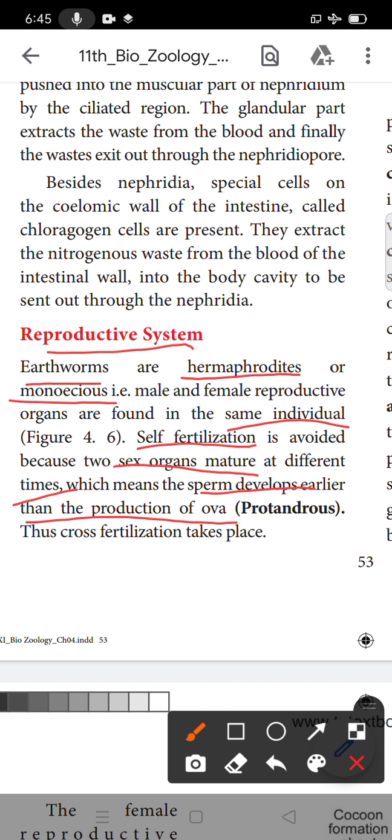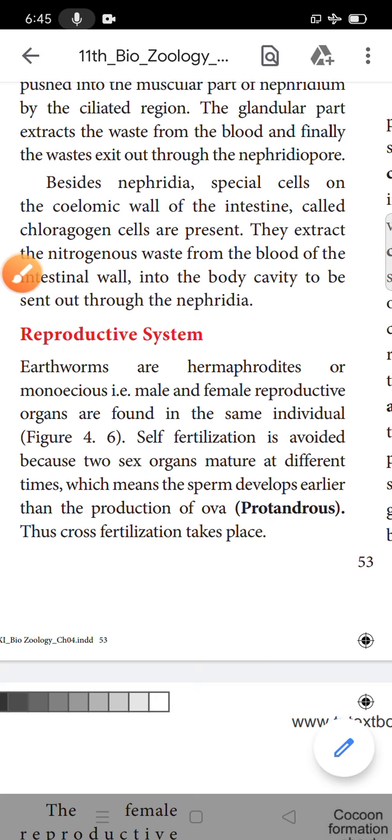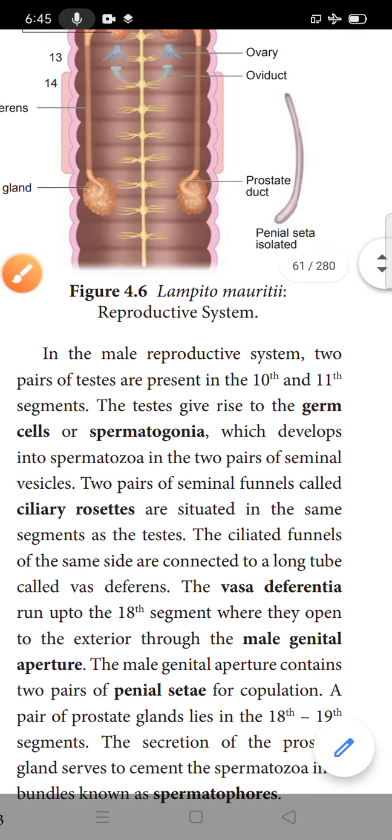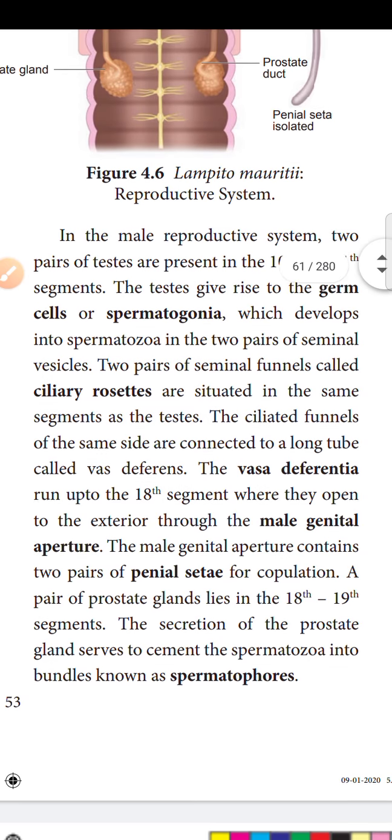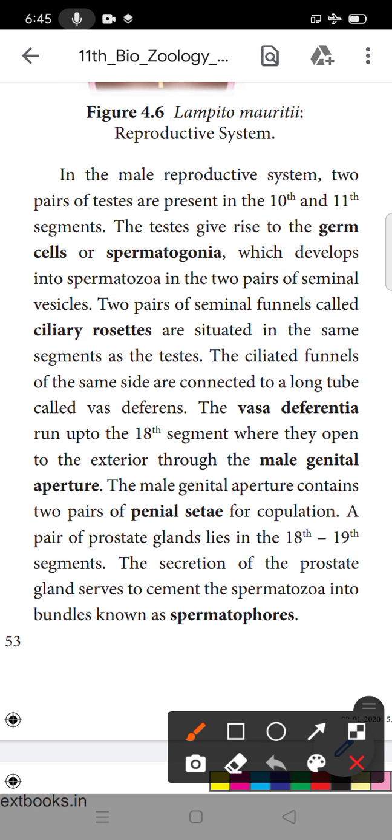It is protandrous. So only cross fertilization is present. In the male reproductive system, two pairs of testes are present.